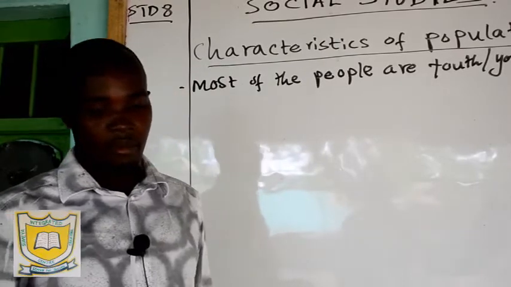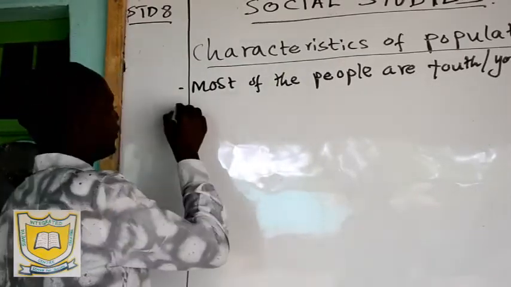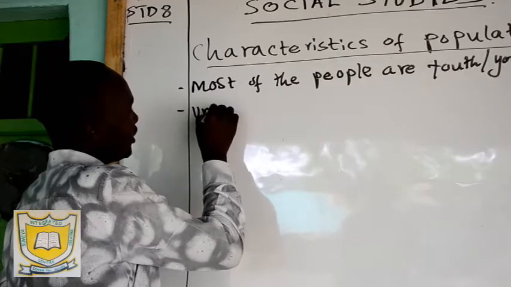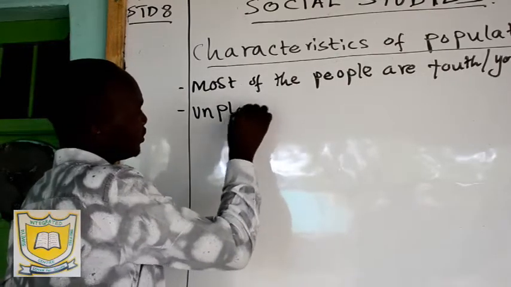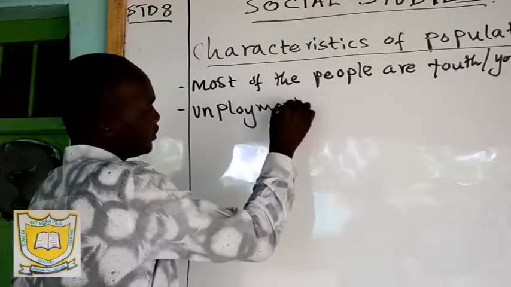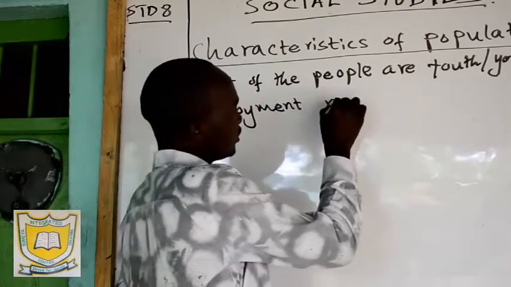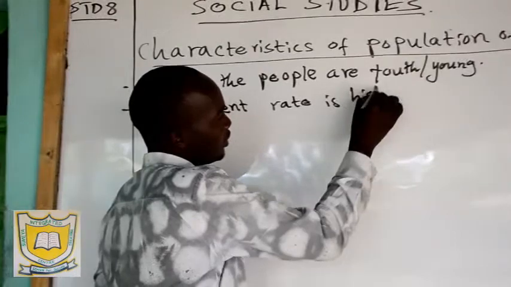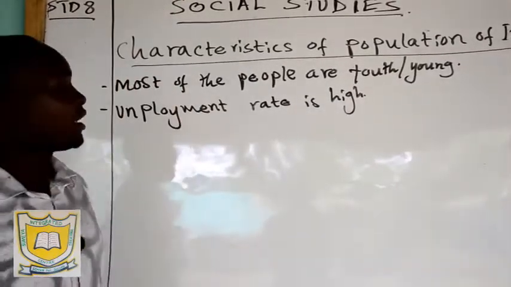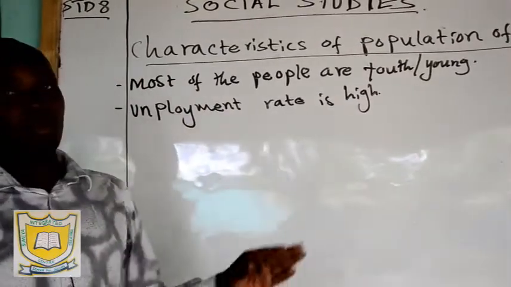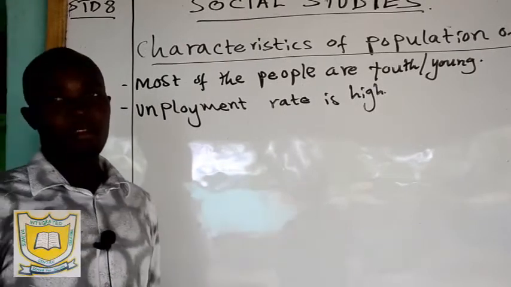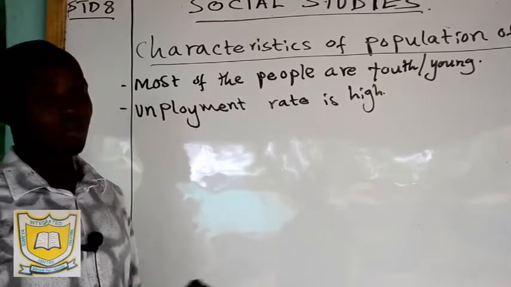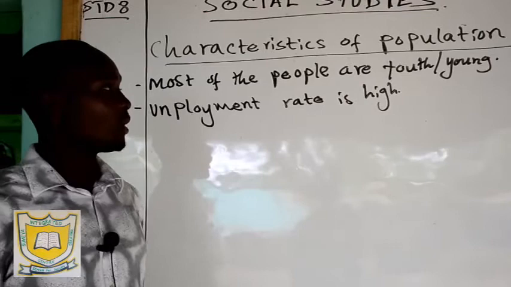Then most of the population is unemployed. The unemployment rate is high. So you'll find that those employed are very few. Most of the young people are not employed.